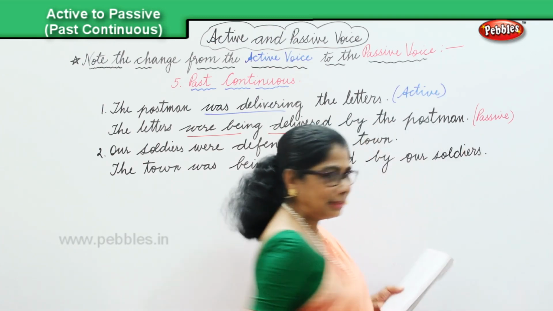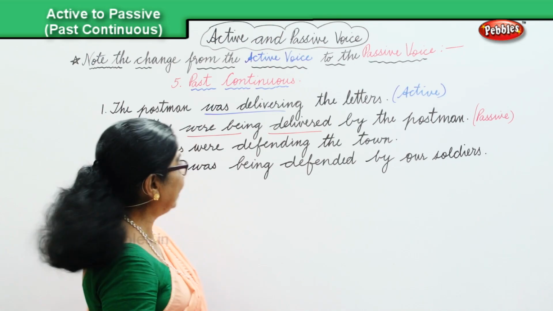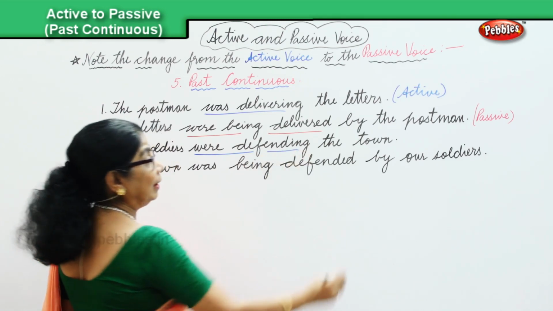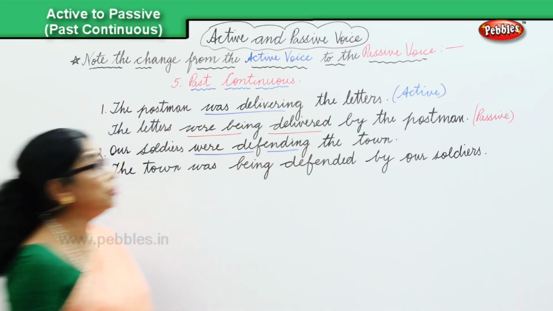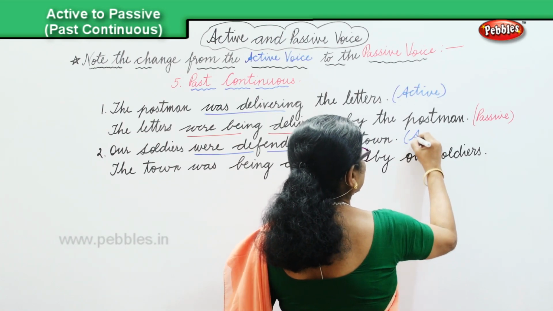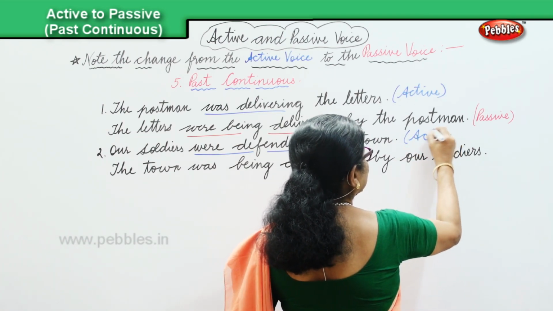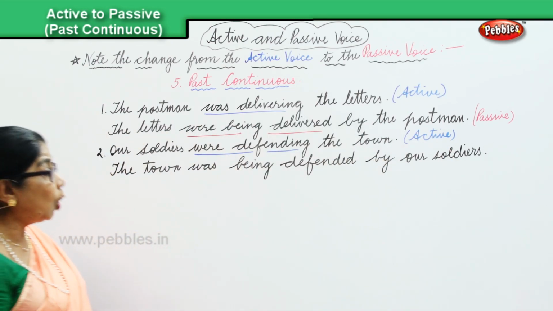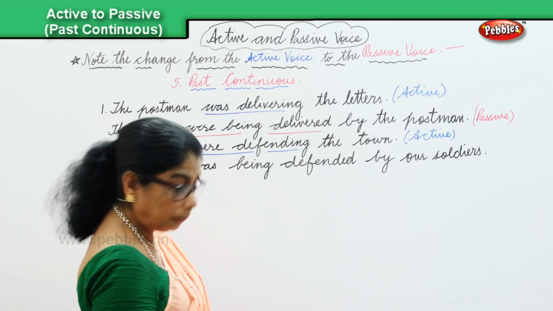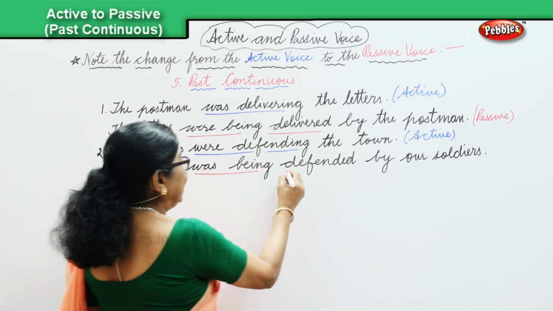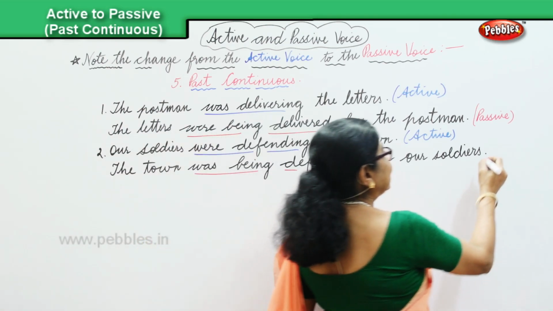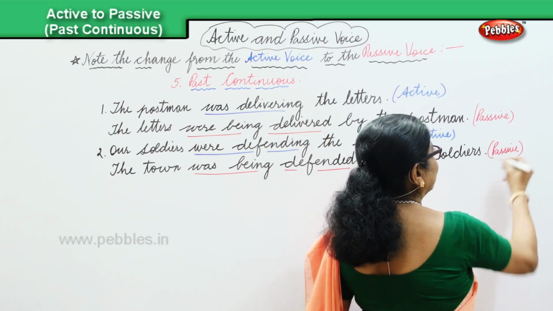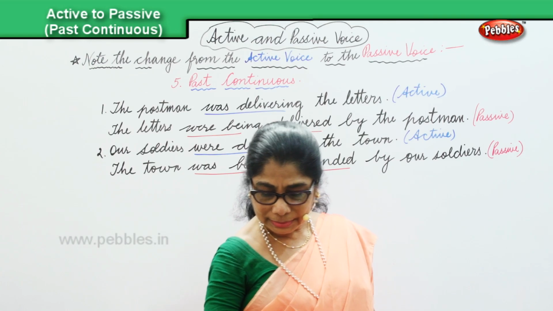So now look at the active and the passive. Let's look at the verb also. Our soldiers were defending the town. In the past continuous, it's the active voice. And the second one, changed into the passive, we have the town was being defended, and that's in the passive.